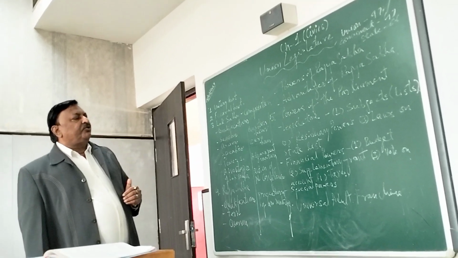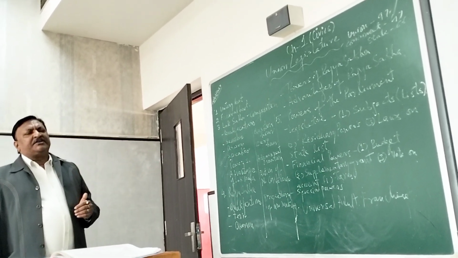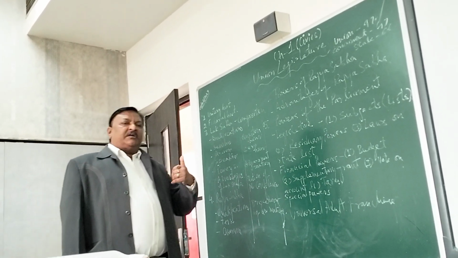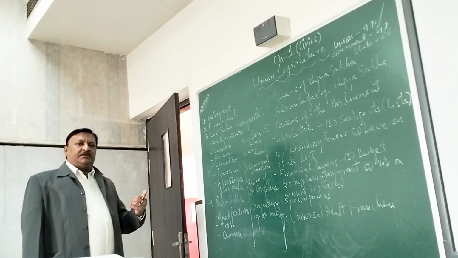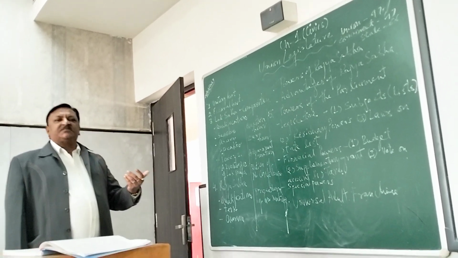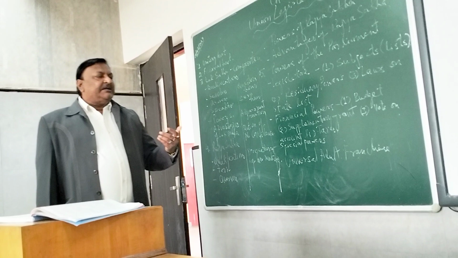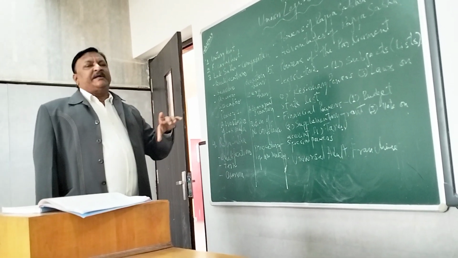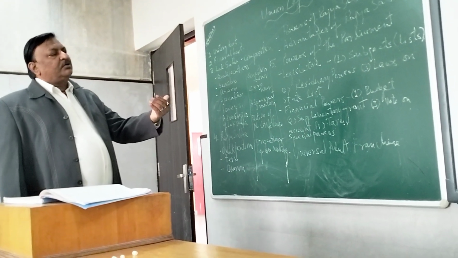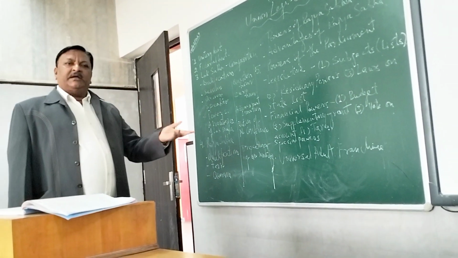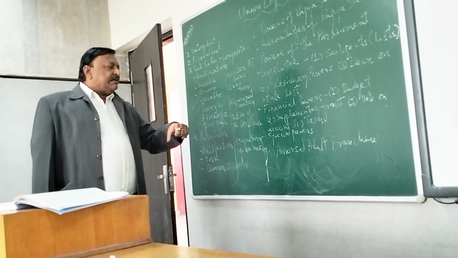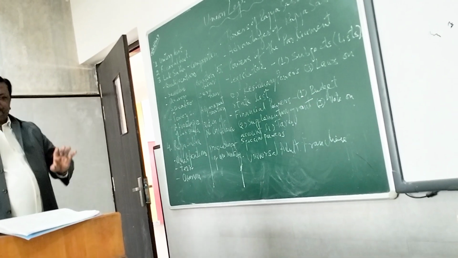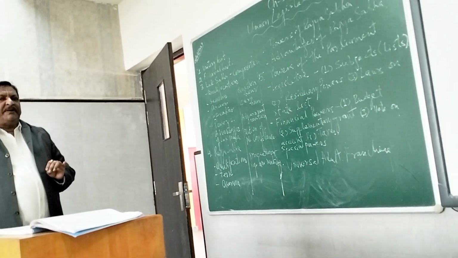Now normally this vote on account happens when the government is in the last year of its term. For example, this year is the last year of the term, and after this elections are to be held. So before the election the government is not making the budget for the full year; instead it is asking for expenditure for some months, so that when the new government comes they can make the budget accordingly, and this money will later be adjusted in the budget. So I will just sum it up in a few lines.